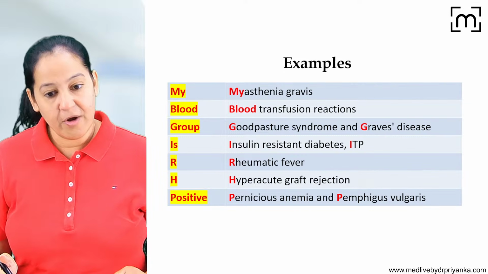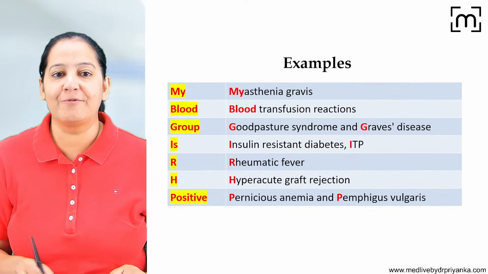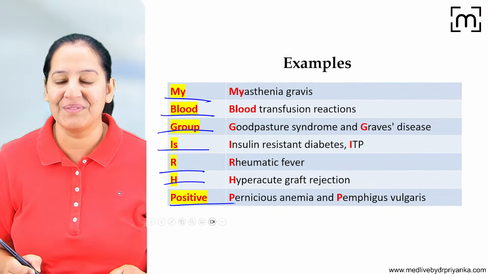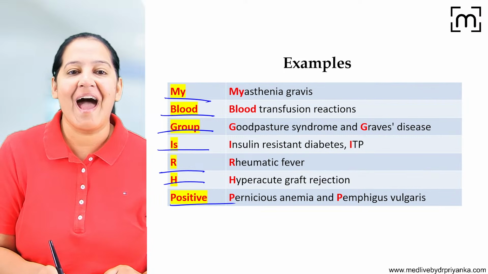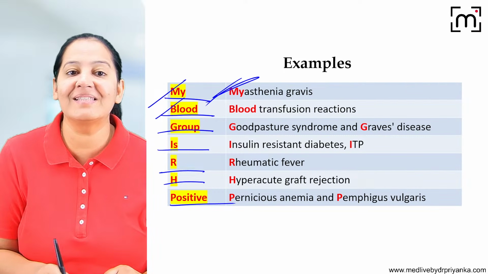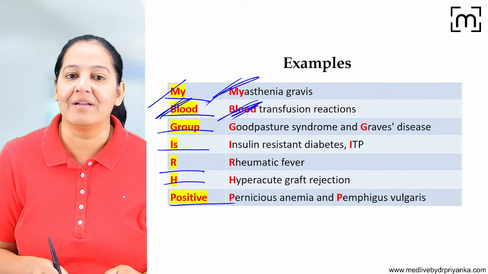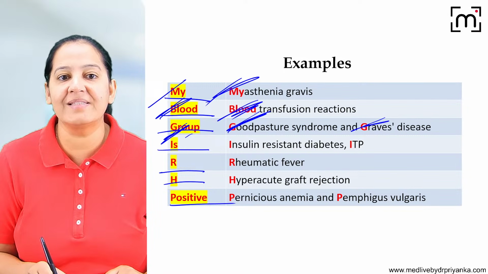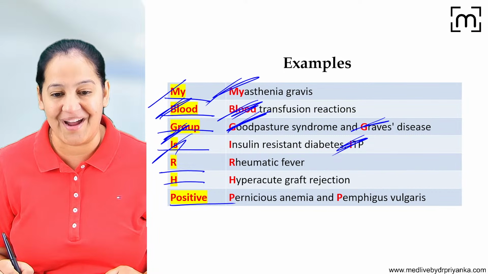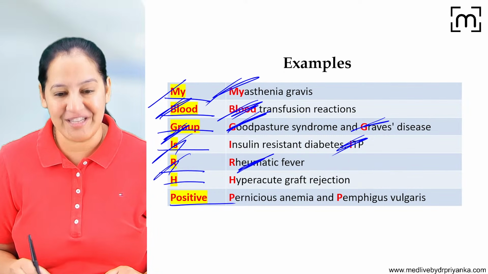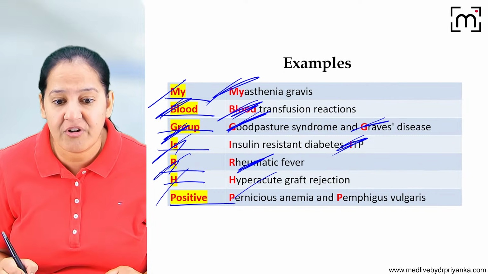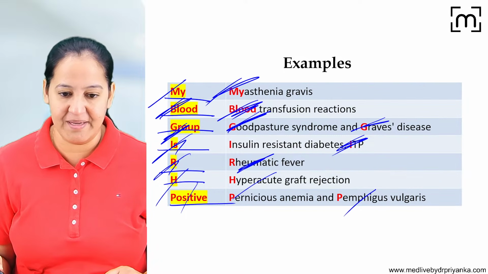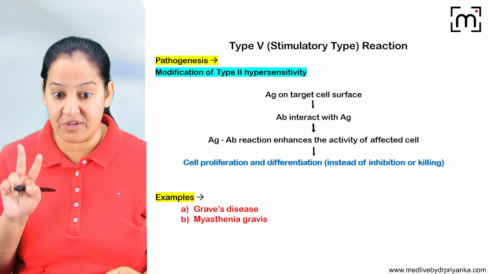Okay. So coming to the examples of type 2. The mnemonic is: my blood group is Rh positive. M stands for myasthenia gravis. B stands for blood transfusion reaction. G stands for two things, Goodpasture syndrome and Graves disease. I stands for immune thrombocytopenic purpura, ITP. R stands for rheumatic fever. H stands for hyperacute graft rejection. And P for pemphigus vulgaris. You can learn pemphigus vulgaris. Okay. So these are the examples of type 2.